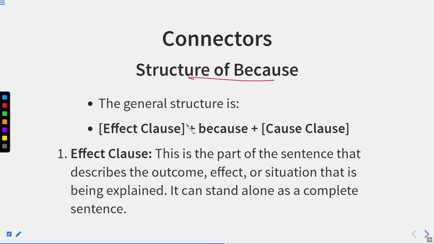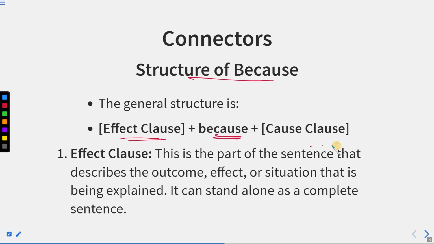Now we'll discuss the structure of because. We have already learned the definition of because, the meaning of because, the uses of because. Now this is the general structure. If a question comes to your mind about what the position of because in the sentence can be, it is very simple. First of all, we'll have the effect clause, then because, and then the cause clause.